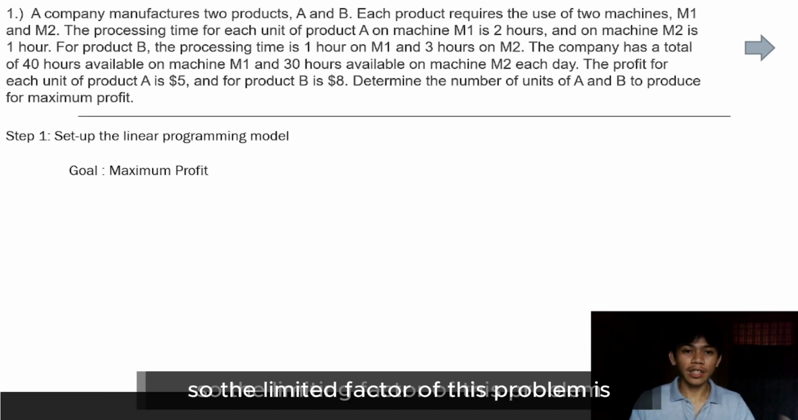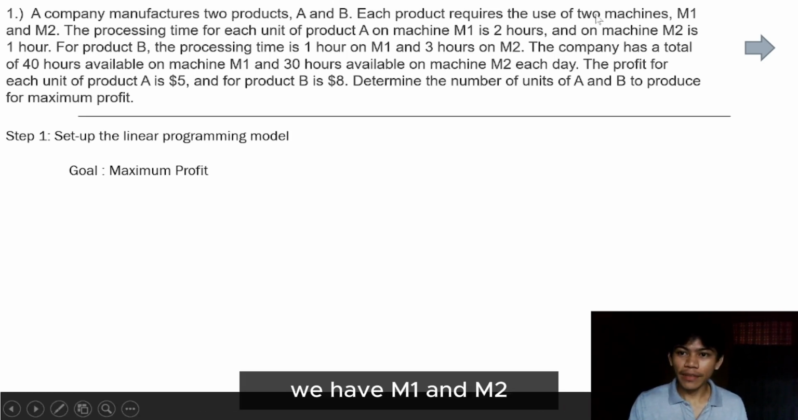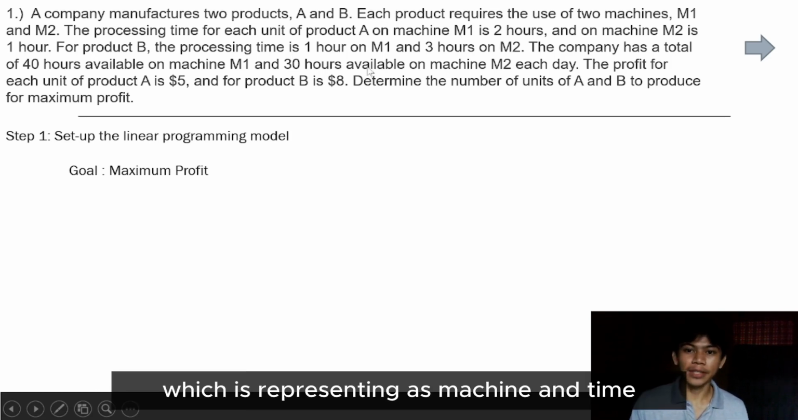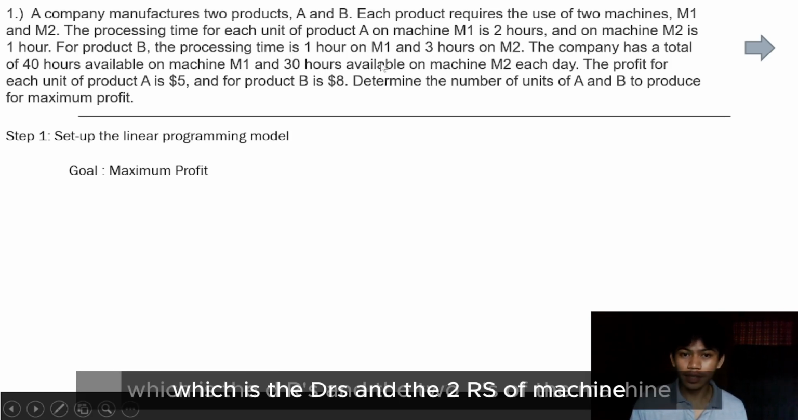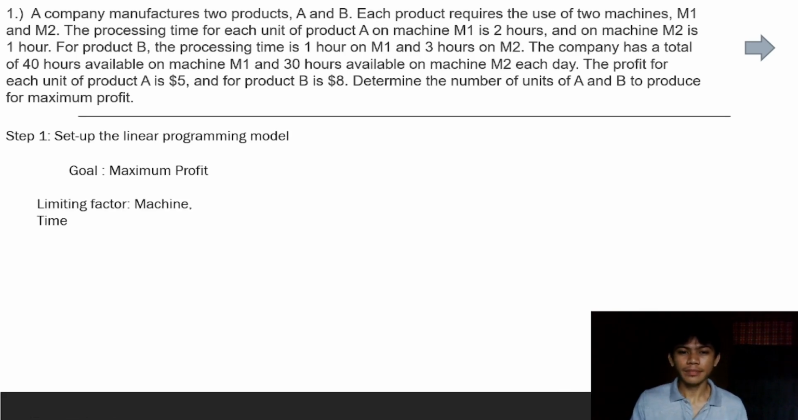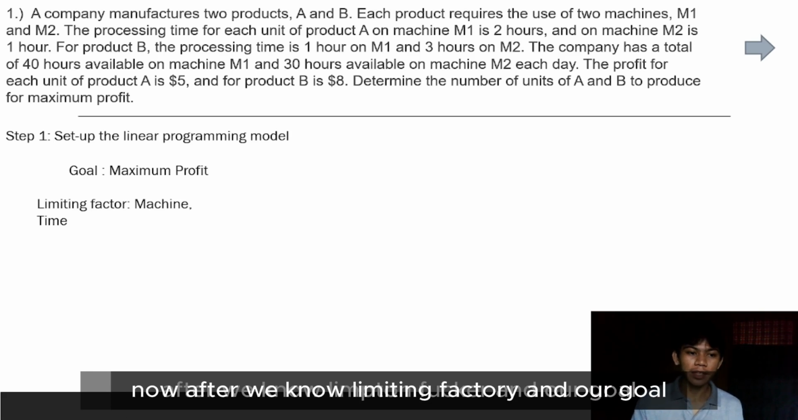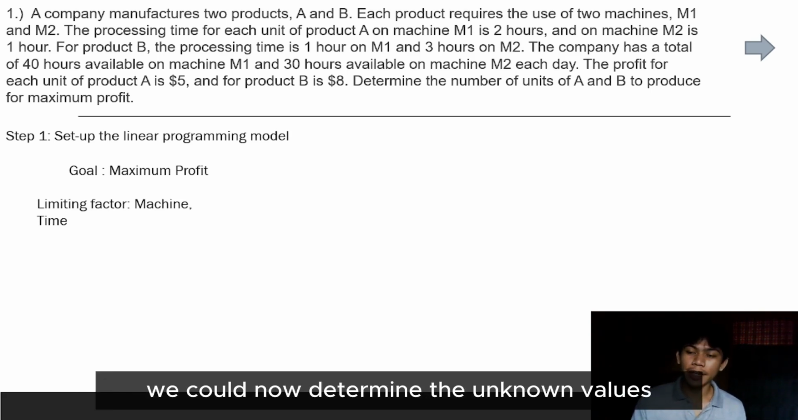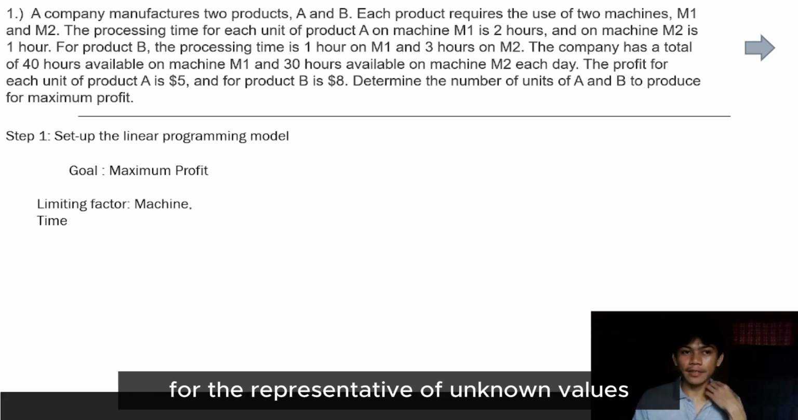The limiting factor of this problem, as you can see here, we have M1 and M2, which represent the machines, and time, which is the 3 hours and the 2 hours of the machine that will be used up in the process, machine and the time. Now, after we know the limiting factor and our goal, we could now determine the representatives of the unknown values.